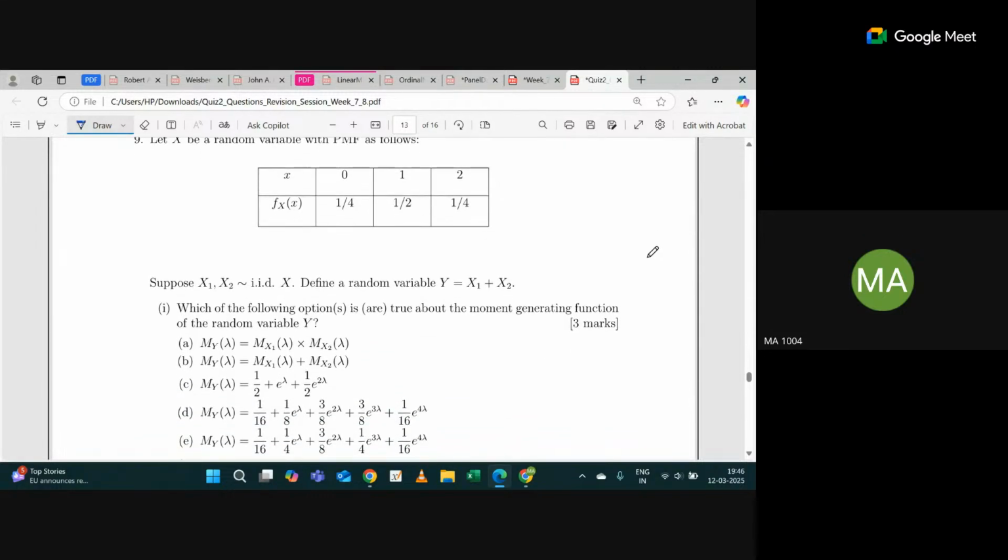All right. So x is a discrete random variable with the following PMF given to you: values 0, 1, 2 with probabilities 1 by 4, 1 by 2, and 1 by 4 respectively. So x1, x2 are IID x. You have to define a random variable y equals x1 plus x2. You have to find the MGF of y. Which option is correct? Take 2 to 3 minutes, solve it, and do let me know.